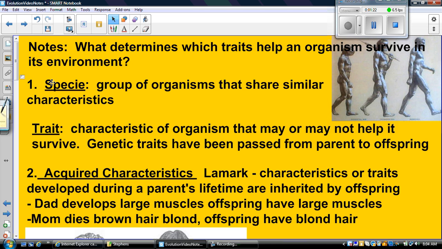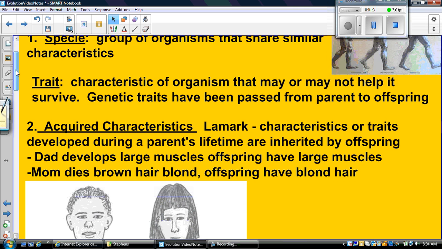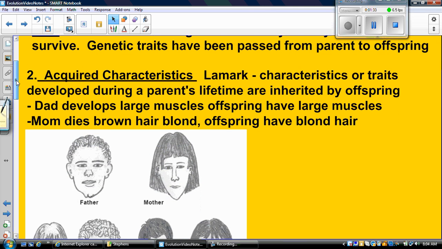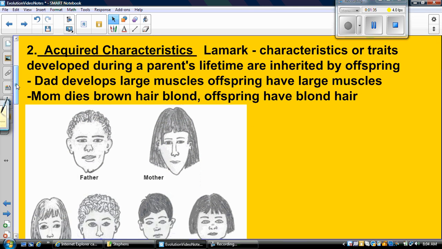So when scientists started to look at how living things evolved, how living things change over time, they started to come up with some theories on that. One of the first theories that was given was called acquired characteristics. This was by a scientist named Lamarck, and this theory has not been supported, but it was one of the earlier ones, and we'll go over it and you can figure out why it's not supported today.